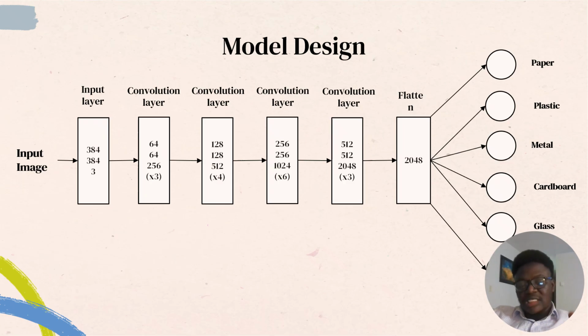So from here you see the architecture of the model we created, the baseline model: the inputs, the convolution layers, and also how we flatten it. Then we see how we predict: if this is plastic, it goes to plastic. If it's paper, it goes to paper. If it's metal, it goes to metal. Cardboard as well, with the rest of the categories we place them on.